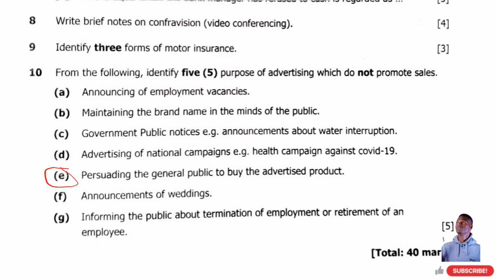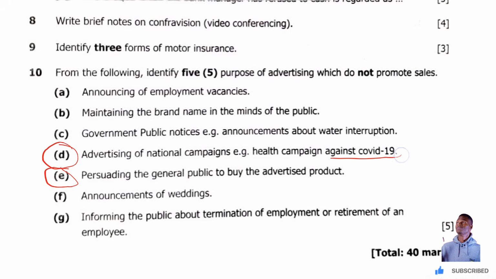So we have A, B, C. Health campaigns against COVID-19. This one, though it's debatable, increases sales. How?